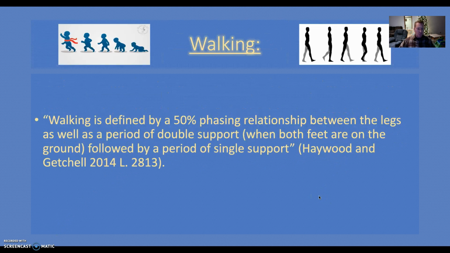So to start off, we're going to be talking about walking. Walking is defined by a 50% phasing relationship between the legs, as well as a period of double leg support, followed by a period of single support. And this is according to Haywood and Getchell, 2014.